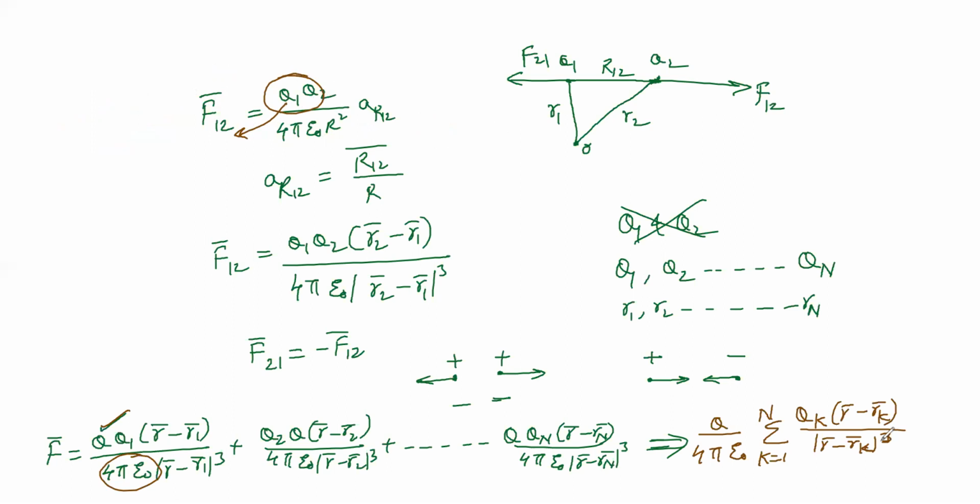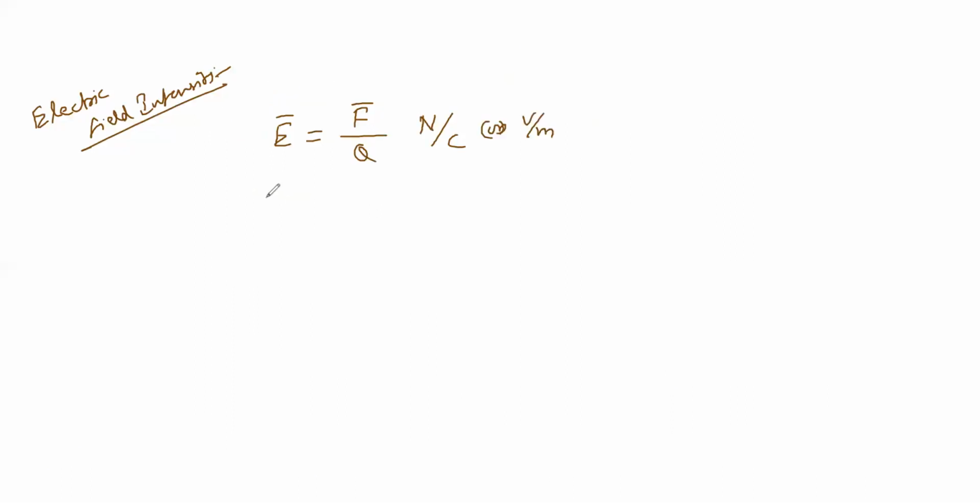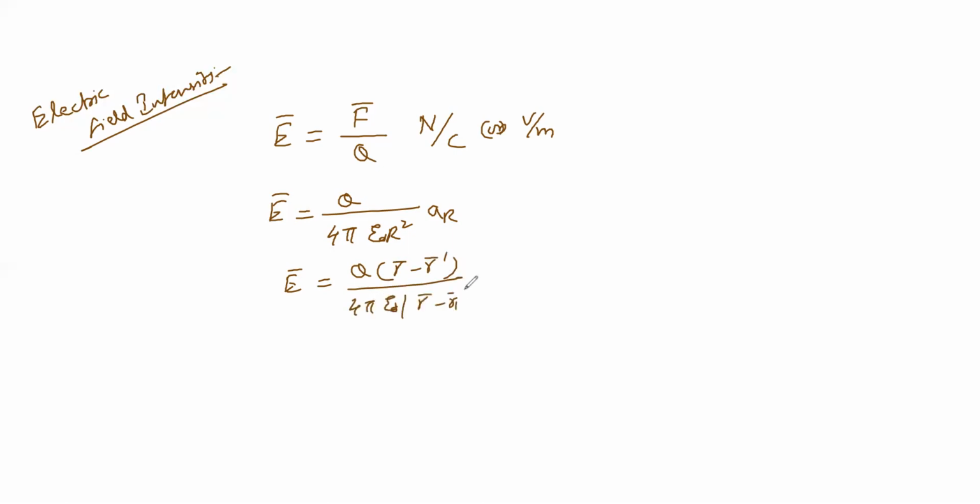Now we can write the electric field between two charges with respect to force as E bar equal to Q by 4 pi epsilon naught R square, in the direction AR. Or E bar equal to Q times R bar minus R dash, divided by 4 pi epsilon naught times the magnitude of R bar minus R dash whole cube.